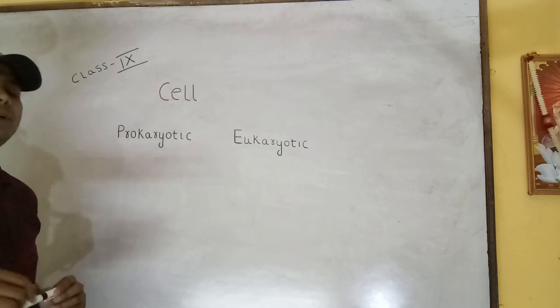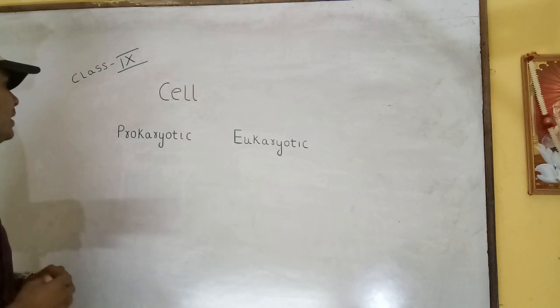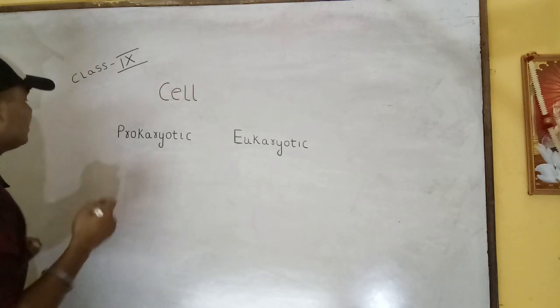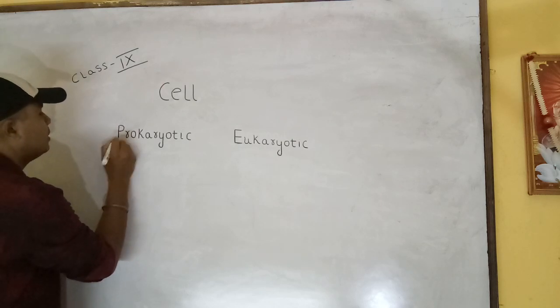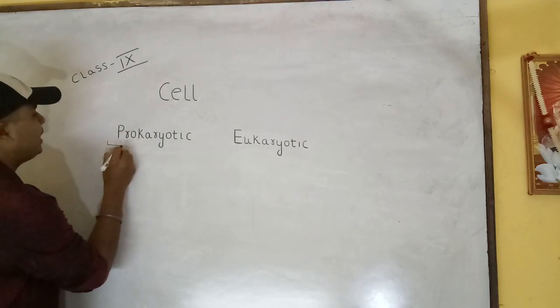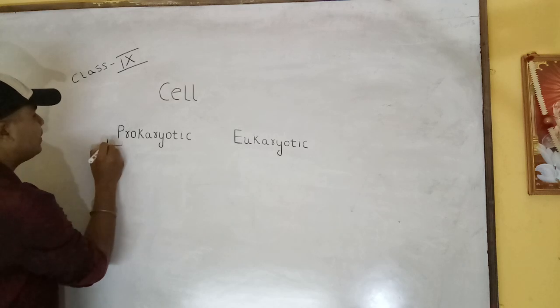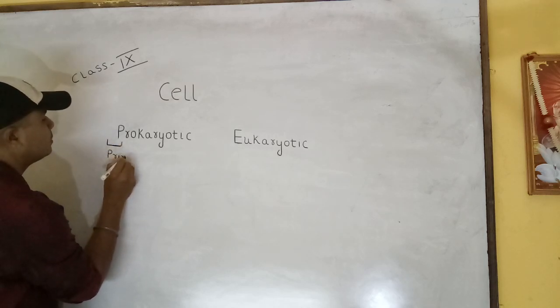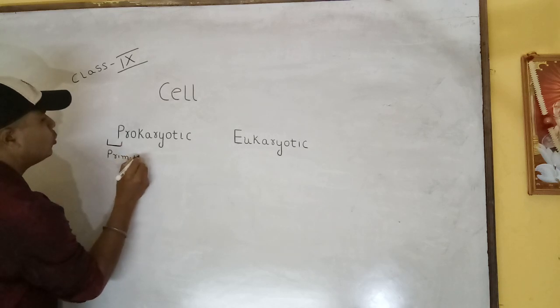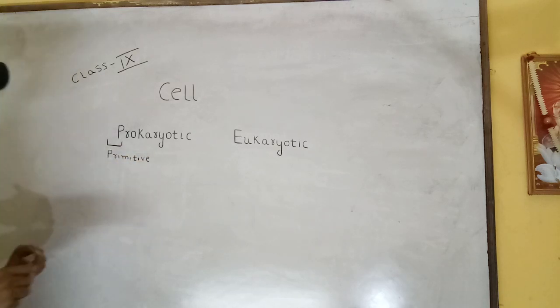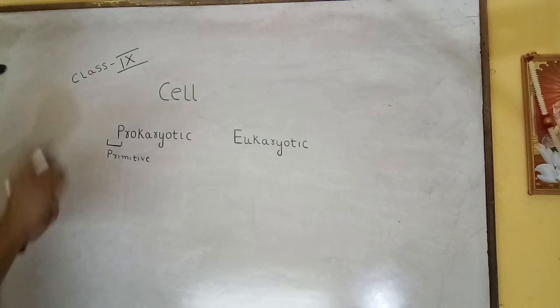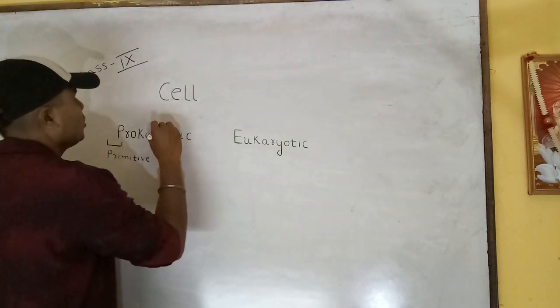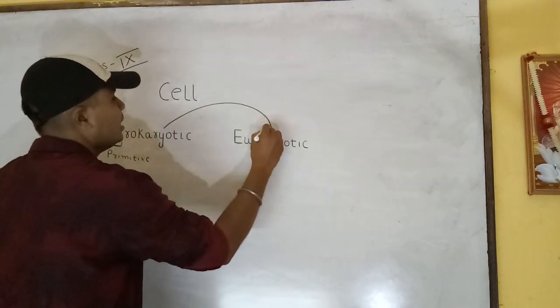One important trait to remember is that prokaryotic starts with the letter P, and P means primitive. Primitive means old, so the old cell will be less specialized. During the course of evolution, prokaryotic cells transformed into eukaryotic cells.